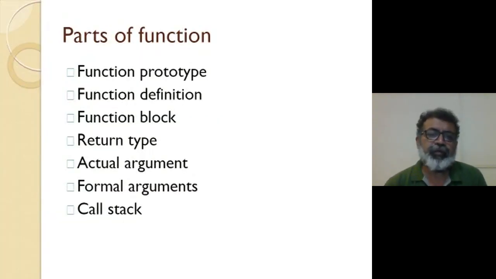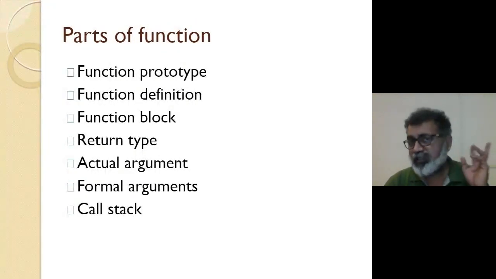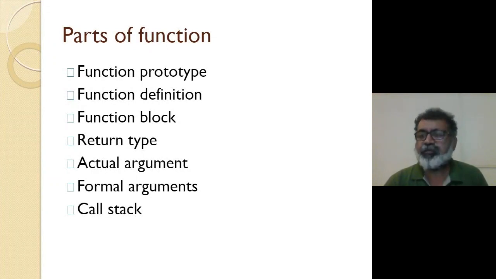So I talked about actual arguments and formal arguments. I also told that actual arguments and formal arguments can have the same name. Functions are like closed bodies, so what happens inside one function is not visible to another function.